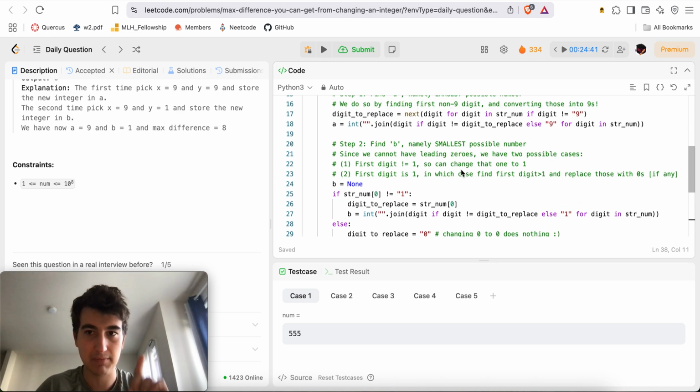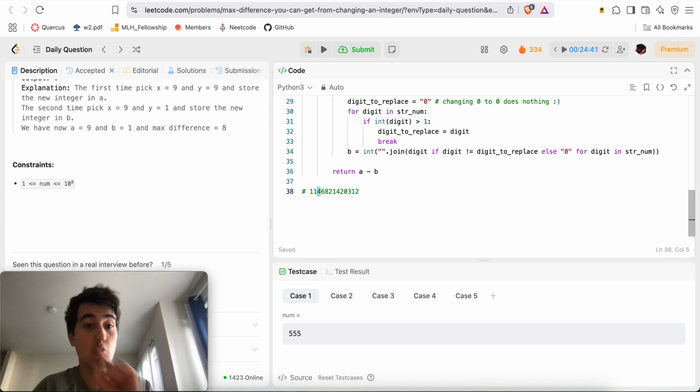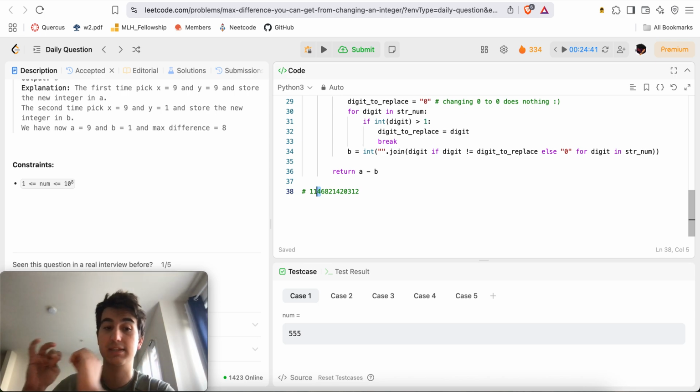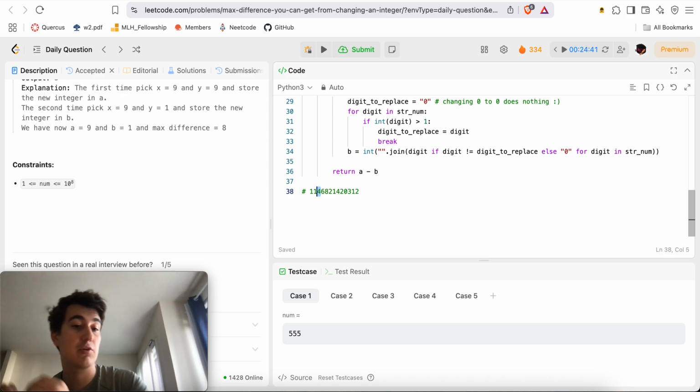This is different, because in the first case we replaced the first character, 5, and all instances of it, with 1s. In this case, we replace the first non-1 character with 0. So the number we replace with is different. In the first case, we replace the values with 1. In the second case, we replace the value with zeros.